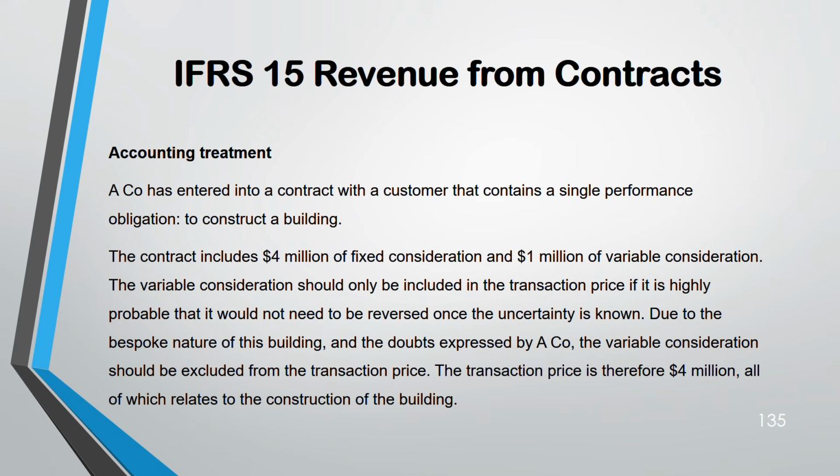But if there is no change, that means later on you actually meet the condition. So even if you recognize the variable consideration as transaction price today, it will not change later, because you have met the bonus criteria. Then only can you recognize it. But because A is uncertain, you cannot recognize the 1 million. So only 4 million is your transaction price for the contract. And the building is also of a very bespoke nature, very customized.